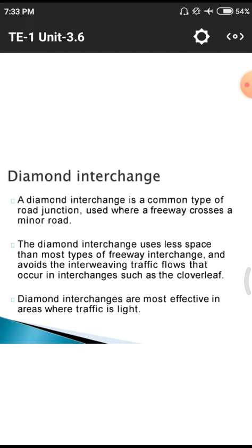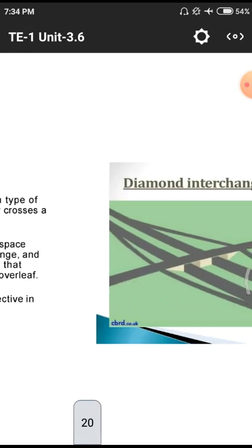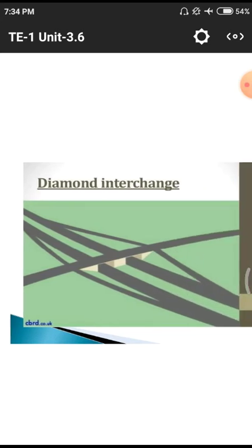Diamond interchanges are most effective in areas where traffic is light. There are no radial patterns or circular patterns there. Why? Because if you use a radial pattern, automatically some complex properties are involved in the design itself. Here we are having only straight line patterns.